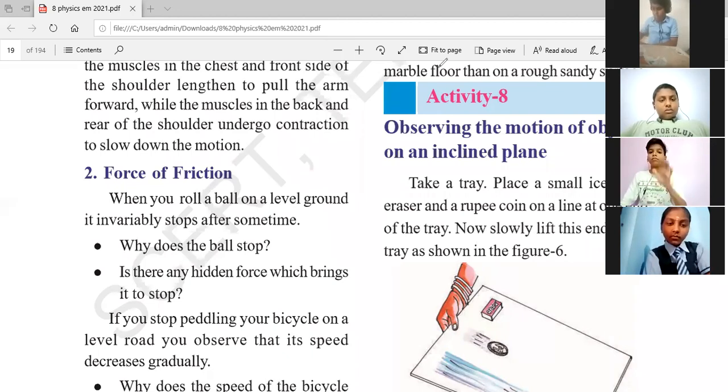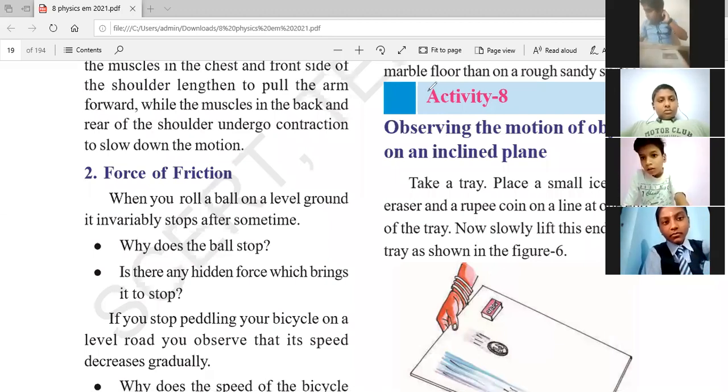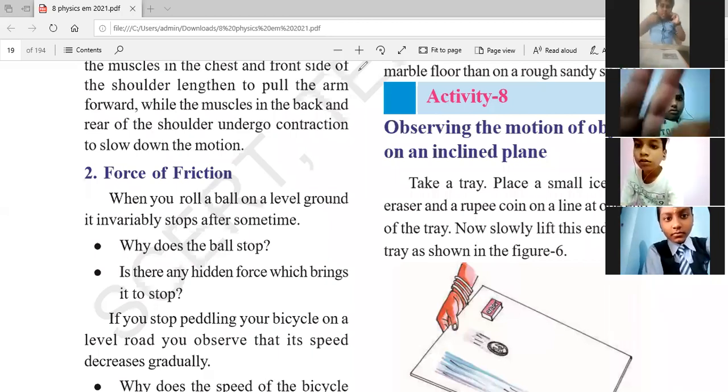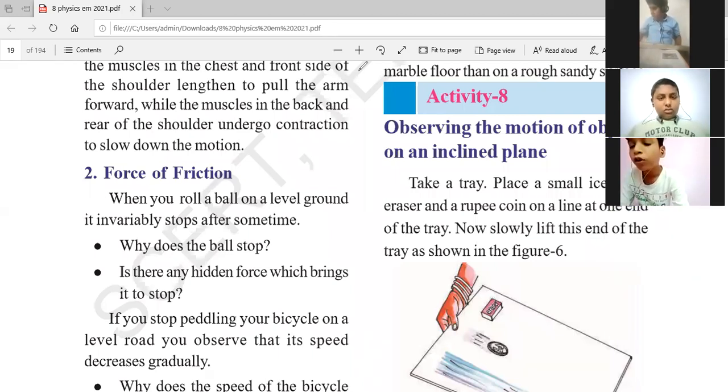Again, one more question. Between these two, rupee coin and eraser, which covers more distance? Mudabir? Ice cube, teacher. Rupee coin and eraser, I'm asking. Rupee, teacher. Okay, very good.